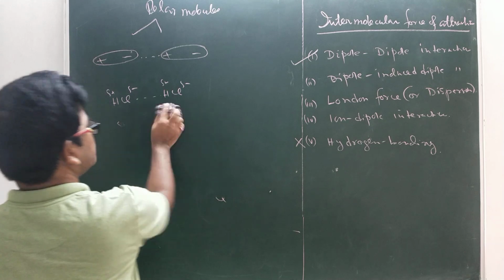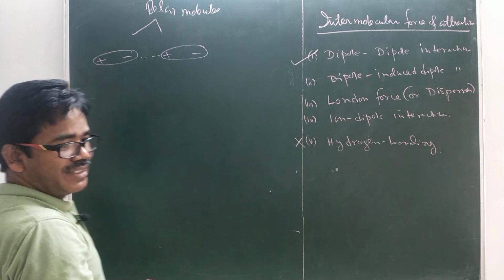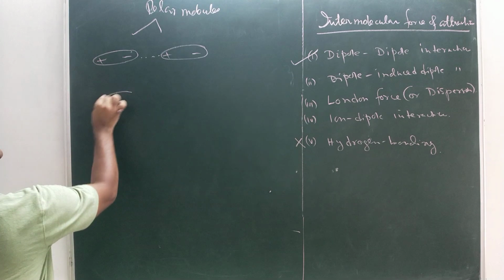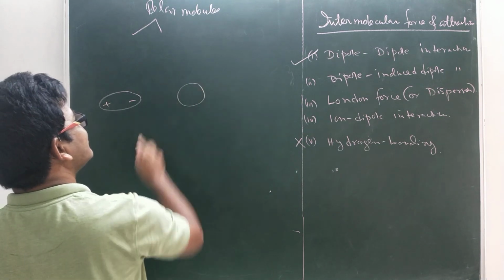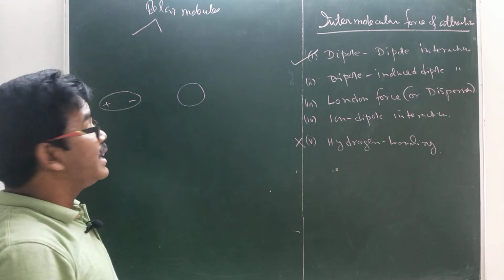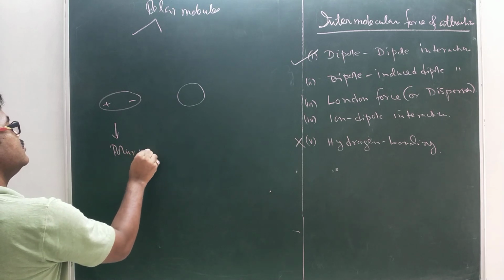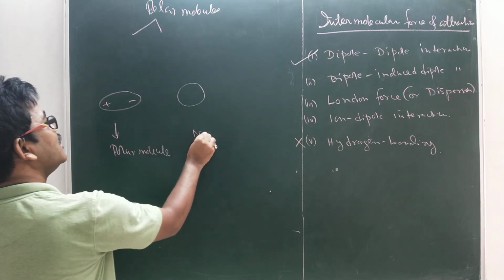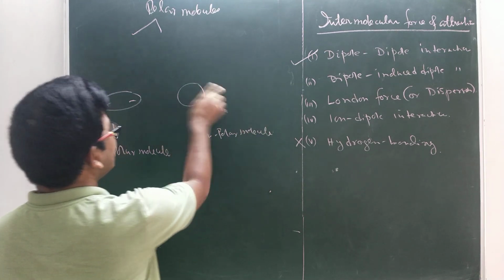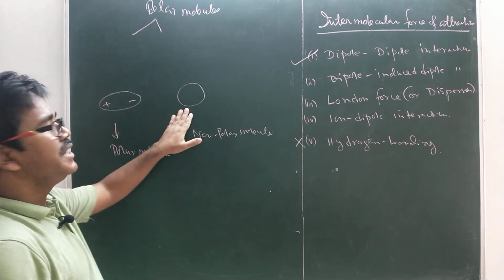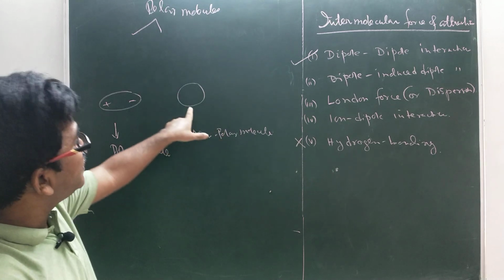Now, the second one: dipole-induced dipole. That means one molecule is polar and the other molecule is non-polar. This is a polar molecule and this is a non-polar molecule. In that situation, this polar molecule will create polarity on the non-polar molecule.